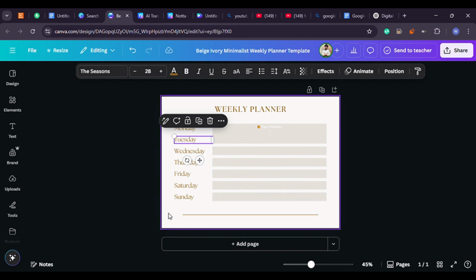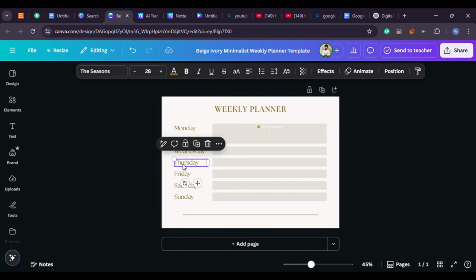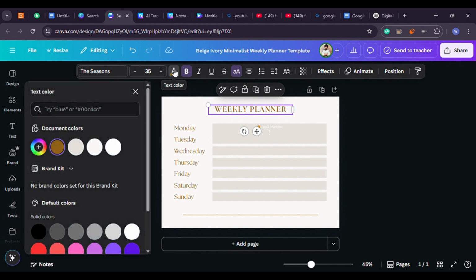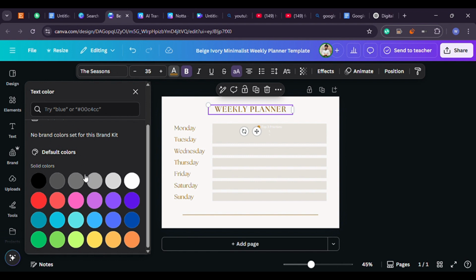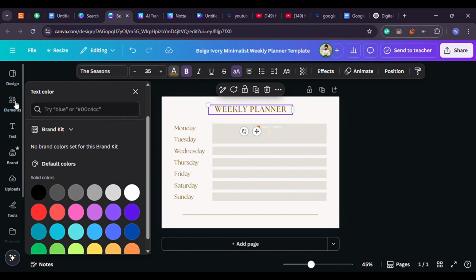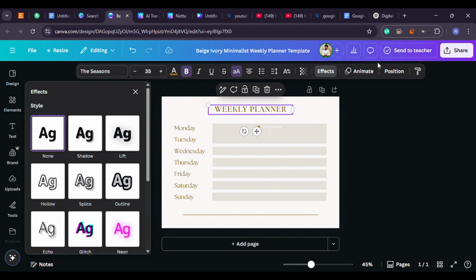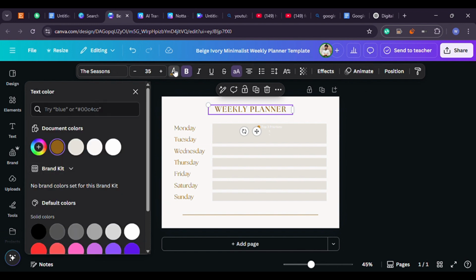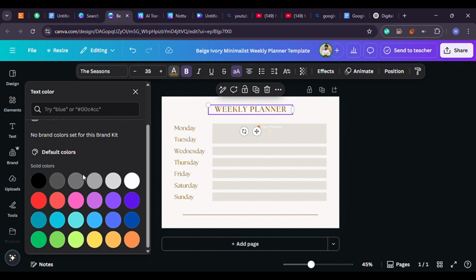To be more specific, once you've opened a template, go section by section and paste in your content. Replace the placeholder text with your planner prompts. Adjust the fonts if you need to. Stick to 1 or 2 font styles to keep things clean. For example, you could use a bolder font for headings and a lighter one for the user input sections. Use simple icons or soft background colors to separate sections visually. If you're creating multiple pages, make sure the style stays consistent across all of them. That means the same colors, the same fonts, and the same spacing.